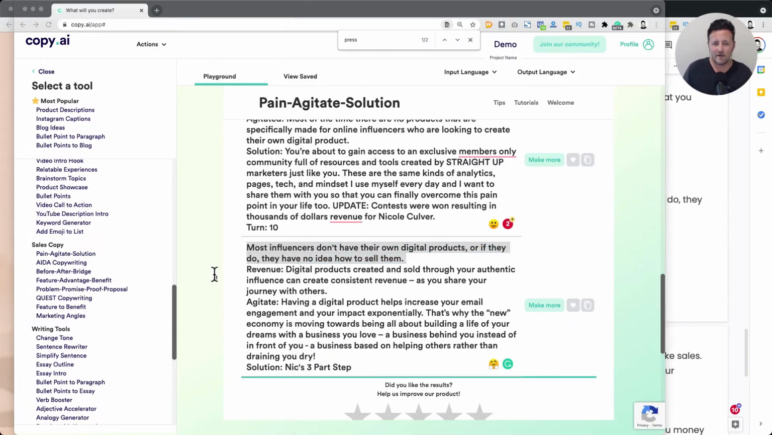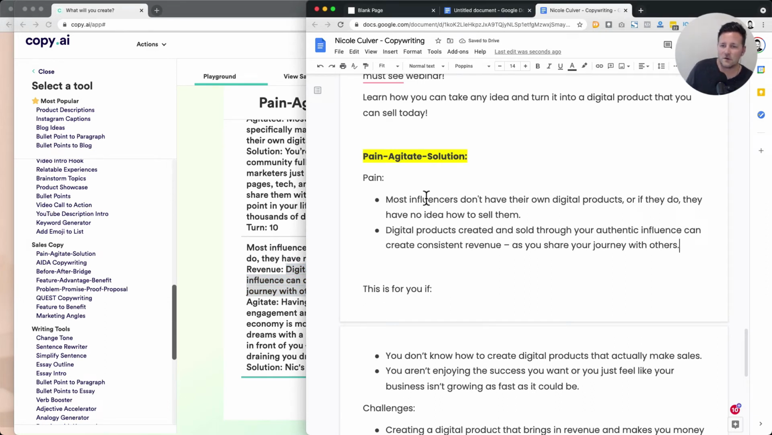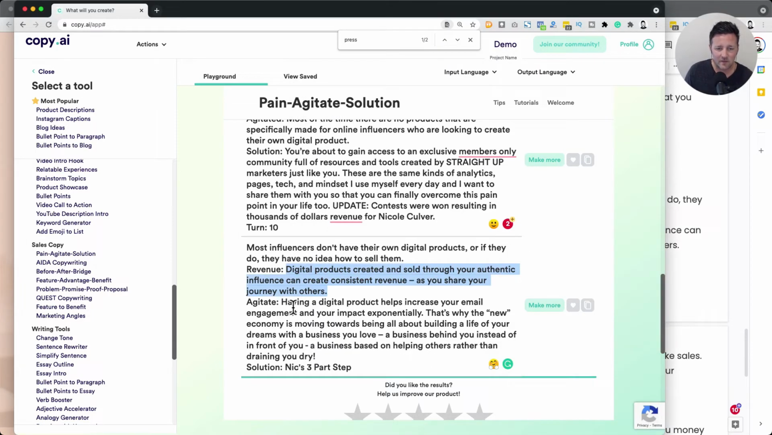So most don't have, this is really good. I like this angle. Most influencers don't have their own digital products, or if they do, they have no idea how to sell them. Digital products created and sold through your authentic influence can create consistent revenue as you share your journey with others. That's really powerful. I like the angle there and the way it's describing this. Having a digital product helps increase your email engagement and your impact exponentially.